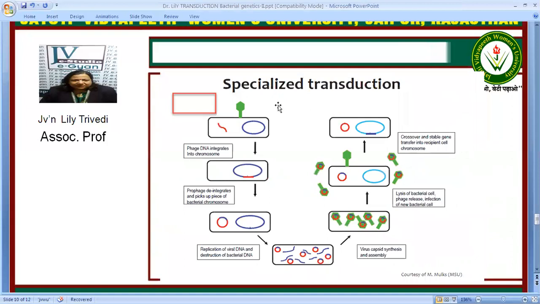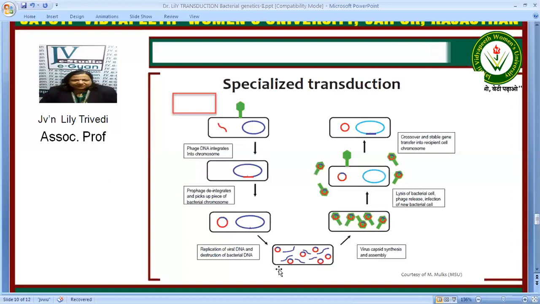Now in specialized transduction, as you see, the phage DNA enters the chromosome, the prophage degenerates and picks up a piece of bacterial chromosome. This is the lysogenic phase. Here it has the phage DNA, and then when the lytic cycle comes, the prophage DNA disintegrates and takes up the piece of bacterial chromosome.